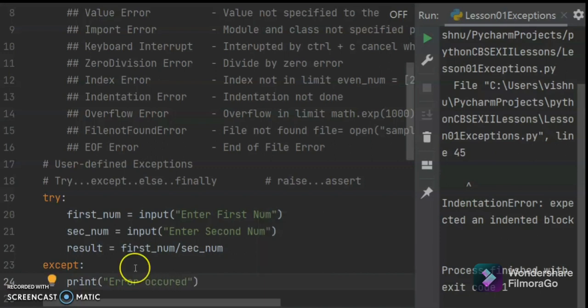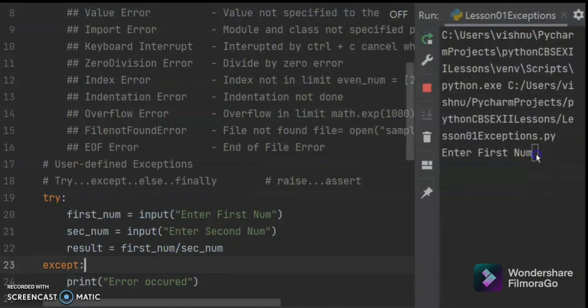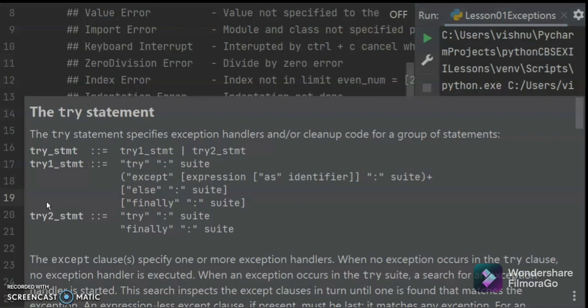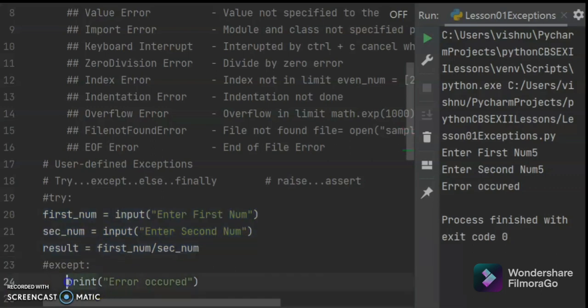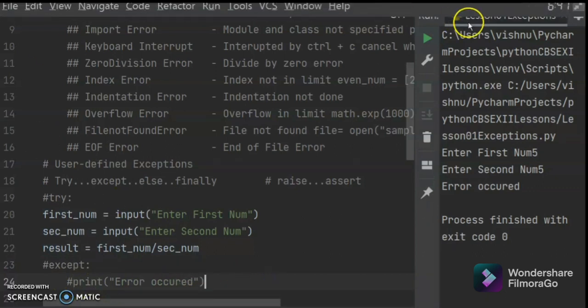Let us execute and see. So this is the file name, and I am entering the first number. Let us enter 5 and 5. Error occurred. It is catching those exceptions. If I am not mentioning any exception, and also not mentioning anything here, now if I execute, what will happen is the exact error.